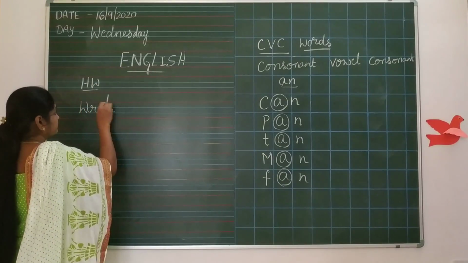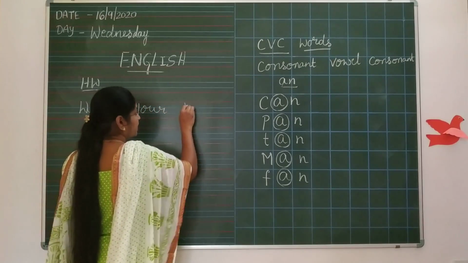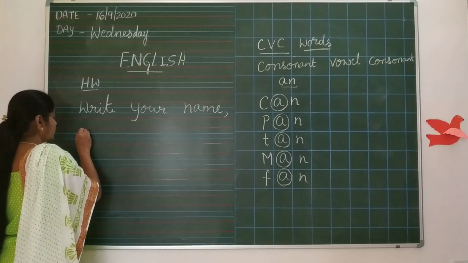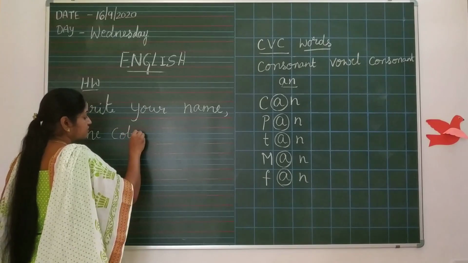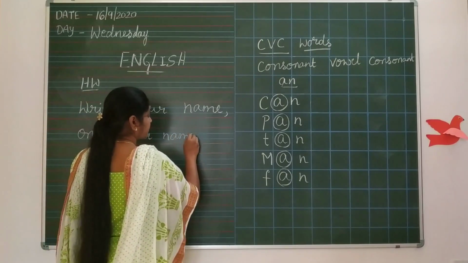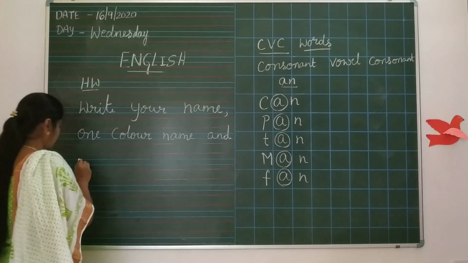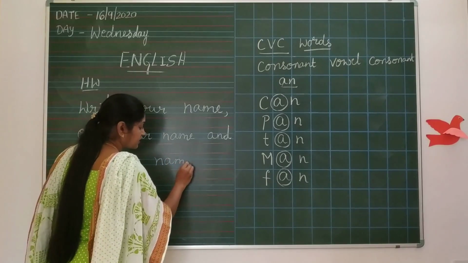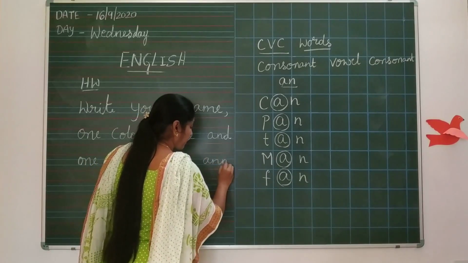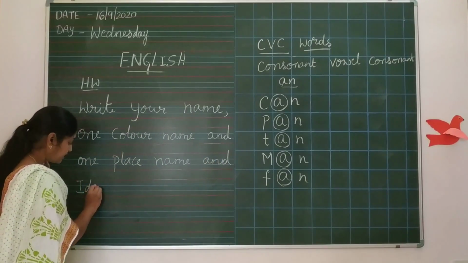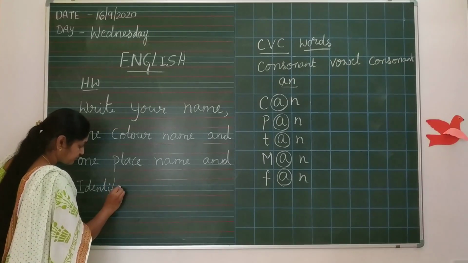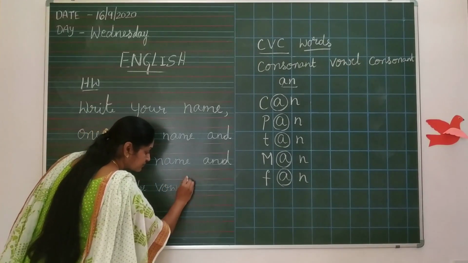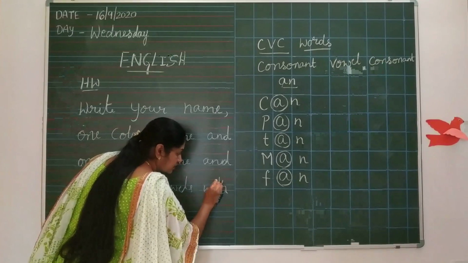Write your name, one color name and one place name. And identify the vowels with a circle.